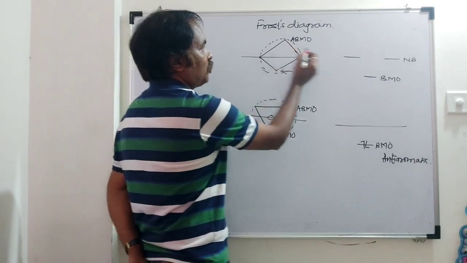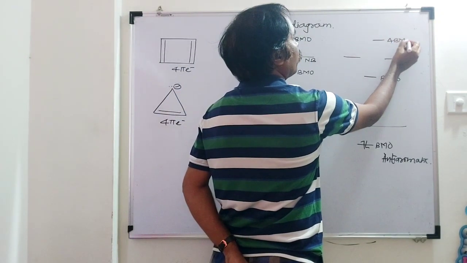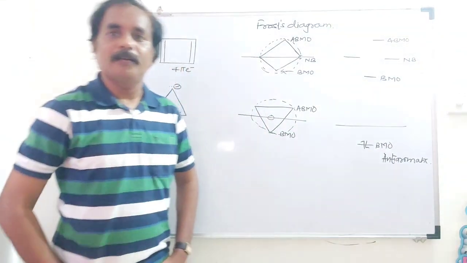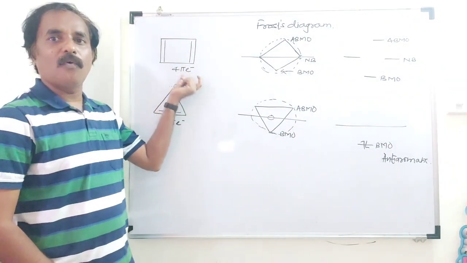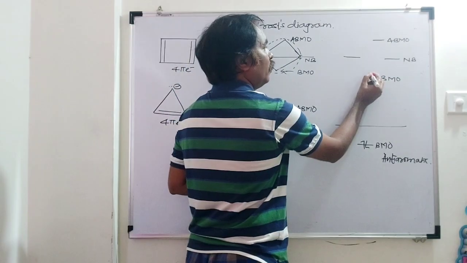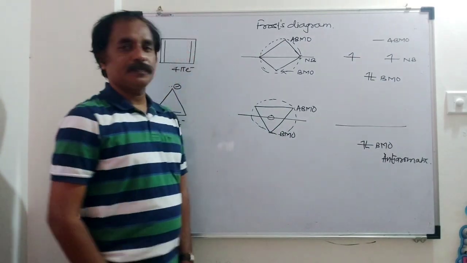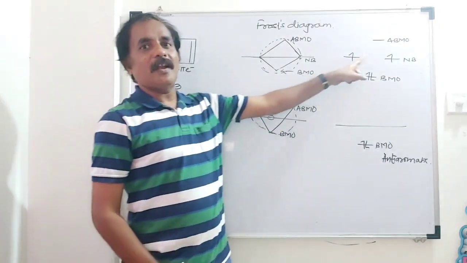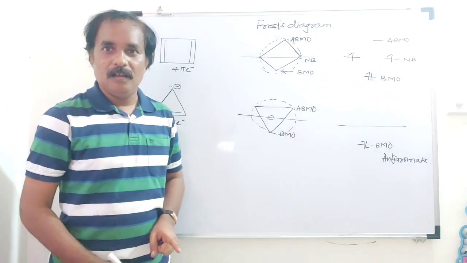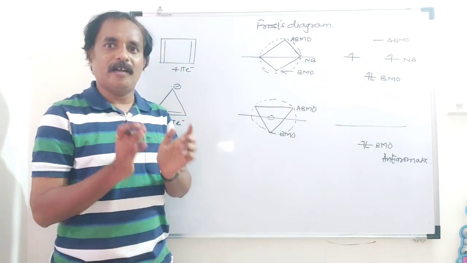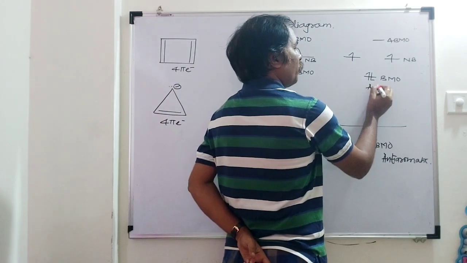And above this, one anti-bonding molecular orbital. Total number of pi electrons is 4: 1, 2, 3 and 4. So here electrons are unpaired, and there is a paramagnetic ring current. And when there is a paramagnetic ring current, that compound is said to be anti-aromatic, and cyclobutadiene is what? Anti-aromatic.